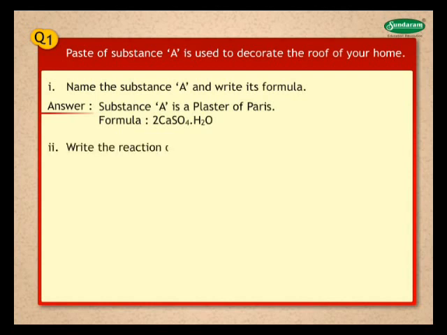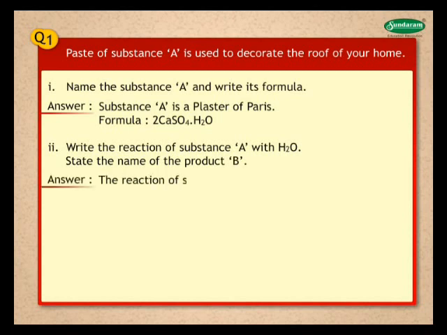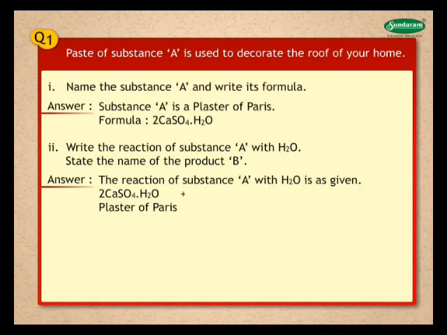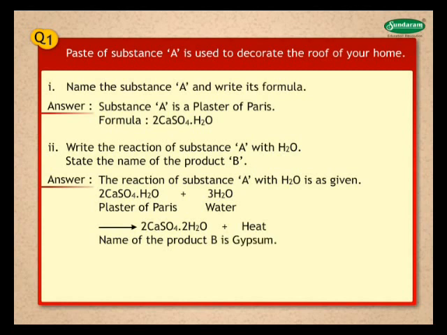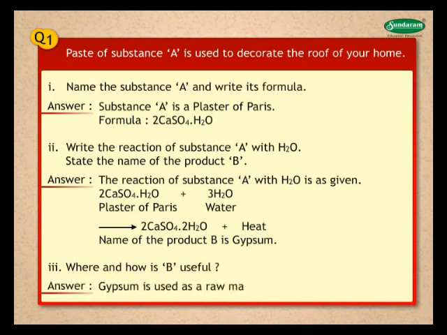2. Write the reaction of substance A with H2O. State the name of the product B. Answer. The reaction of substance A with H2O is as given. 2CaSO4.H2O plus 3H2O gives 2CaSO4.2H2O plus heat. Name of the product B is gypsum. 3. Where and how is B useful? Answer. Gypsum is used as a raw material in cement industries.